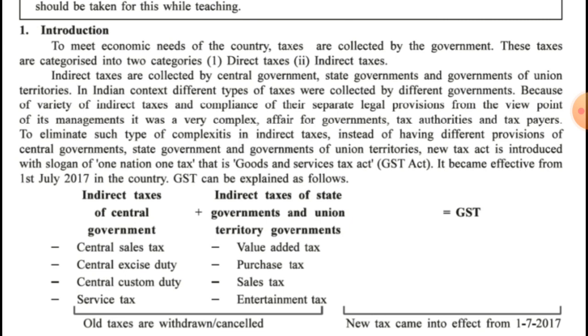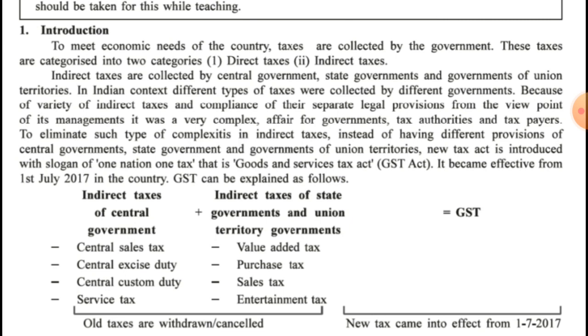As various kinds of indirect taxes were applicable, the legal provisions or the amount of tax or the percentage for these taxes differed from state to state and by the type of taxes. So it was very much complicated for the government, for the tax authorities, and even for the taxpayers.